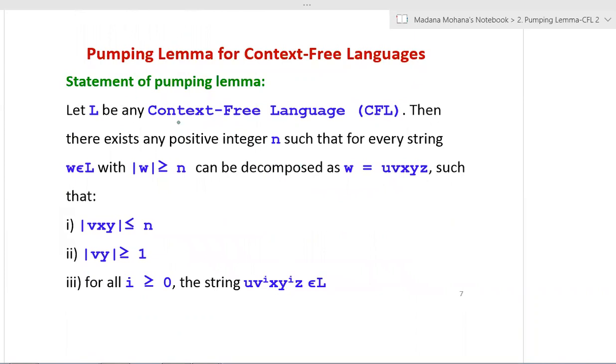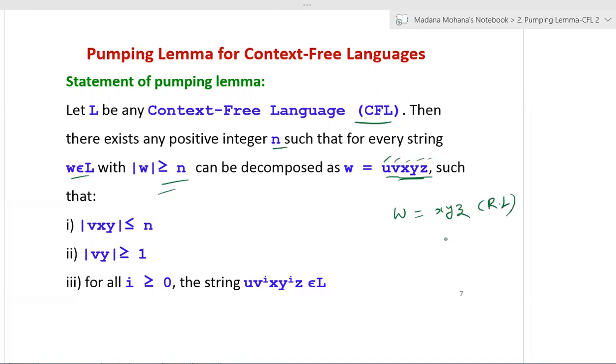Then let us see the statement of the pumping lemma. Let L be any context-free language. Then there exists a positive integer, say small n, such that every string W belonging to L, where the length of the string, that is mod W, is greater than or equal to n, can be decomposed as U, V, X, Y, Z. Whereas in the regular language pumping lemma, the string is decomposed into only X, Y, Z. Here, five substrings: U, V, X, Y, Z.